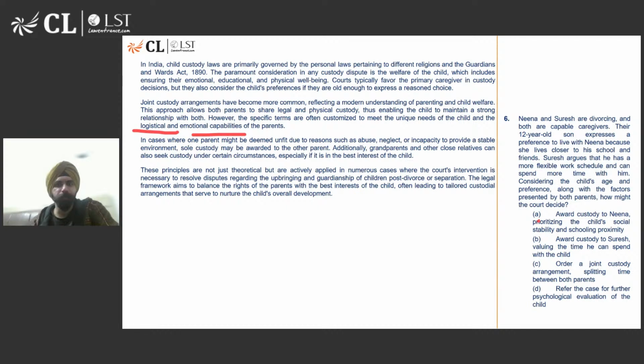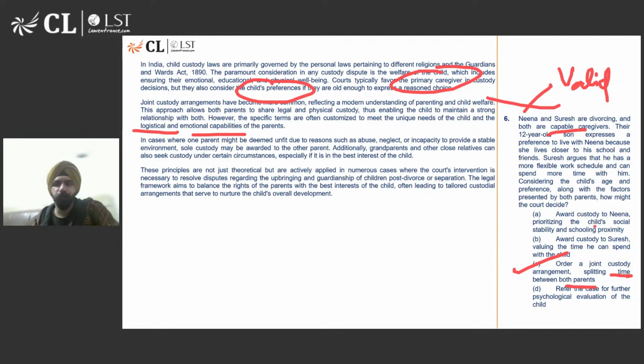So joint custody is the best arrangement in this particular case because Nina also has a valid case and Suresh also has a valid case based on the principle. One is the primary caregiver and one is the child's preference. So you have to balance both of them. Okay? That is why we would order a joint custody, splitting time between both the parents.